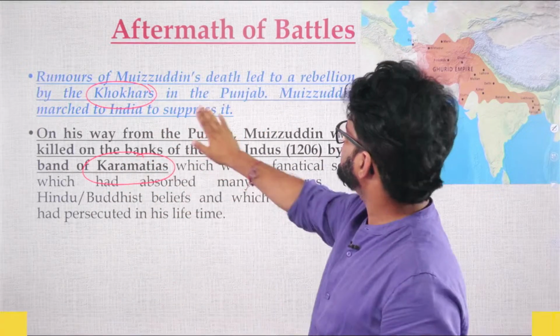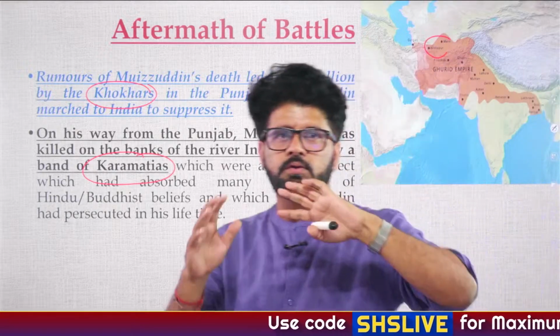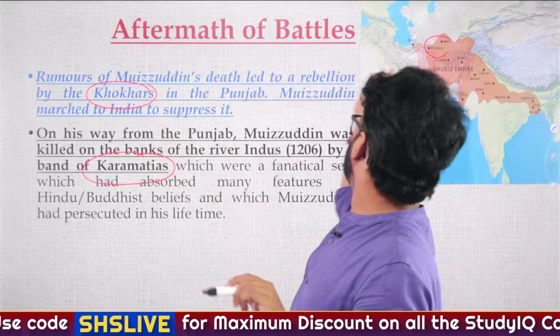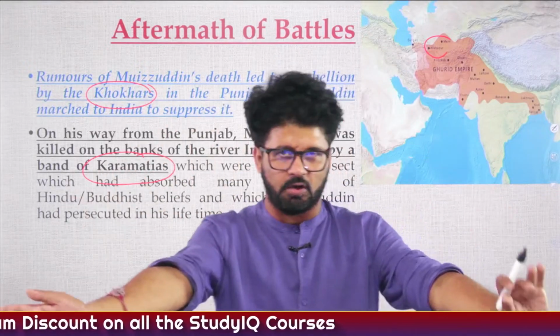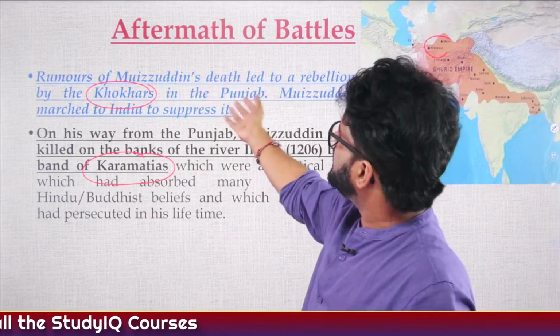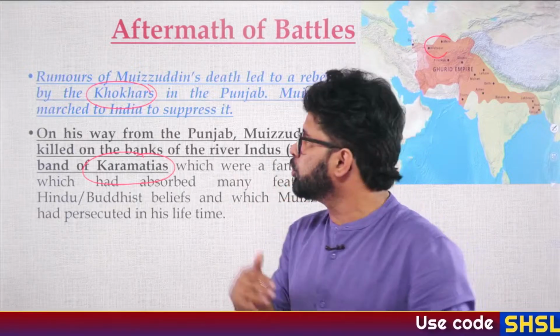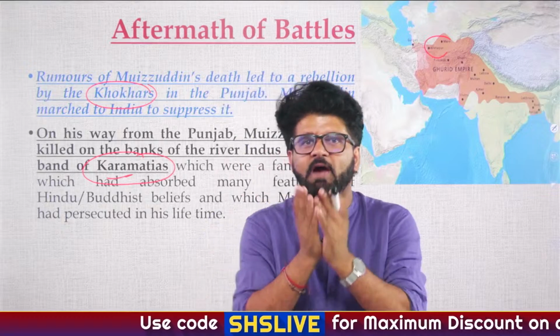What they are saying is that in Central Asia, when Ghori was facing defeats one after the other, many people believed that he had died, because again, it takes time to come from that particular region. 1204, almost 10 years after the Battle of Chandavar. So because of this, rebellions are happening. Now, Khokhars are rebelling in Punjab. We have to understand who were Khokhars, who were Karamatiyas. These terms are important because we have a phobia regarding these terms.